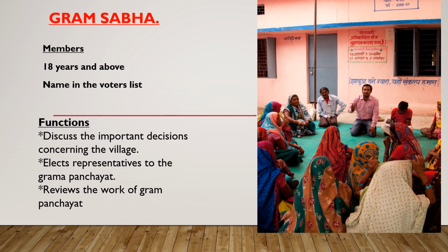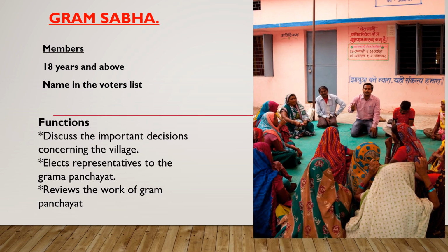What are the functions of the Gram Sabha? It discusses the important decisions concerning the whole village. It elects representatives to the Gram Panchayat, and also it reviews the work of the Gram Panchayat. They even have the right to remove the members who are corrupt.